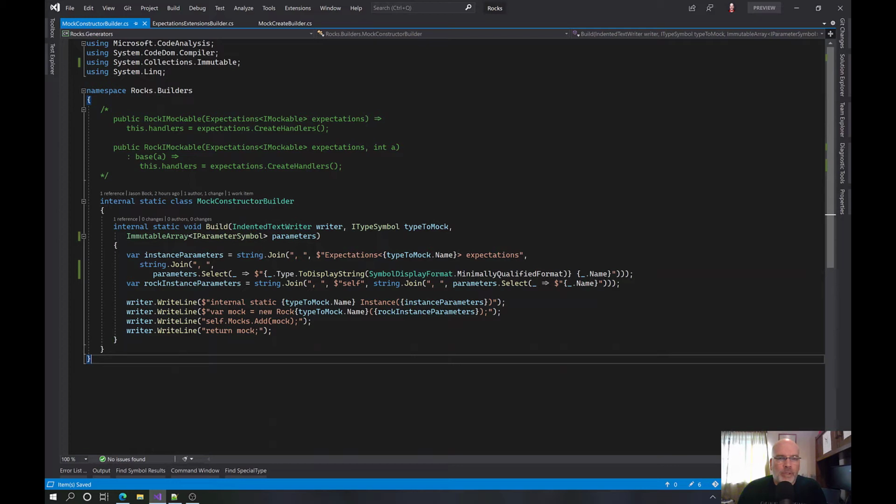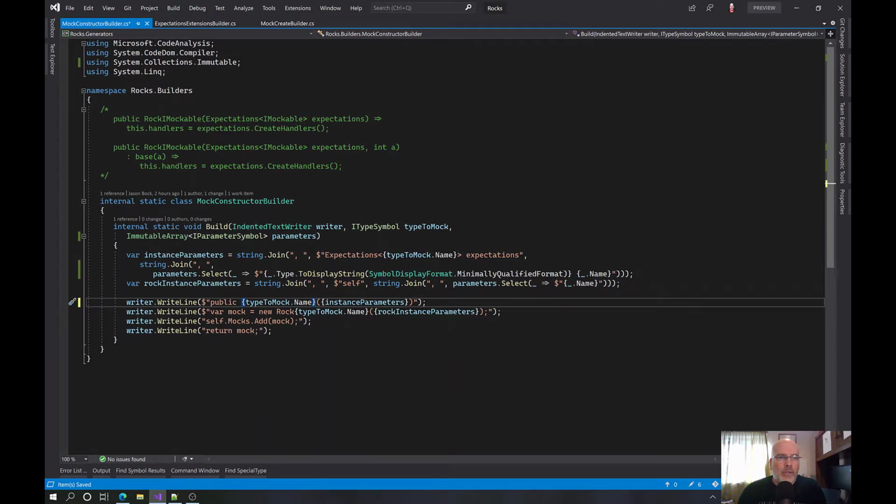And then we say, oh, we never changed this. So we're going to say here, yeah, we need to public type to mock, except that is the thing. And then we pass in the instance parameters.